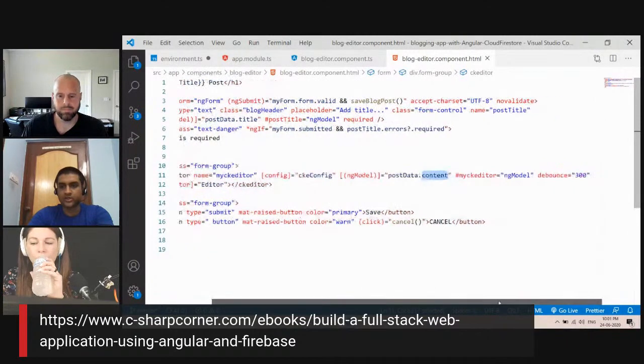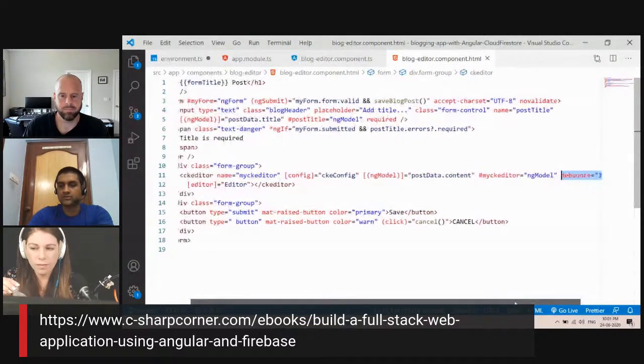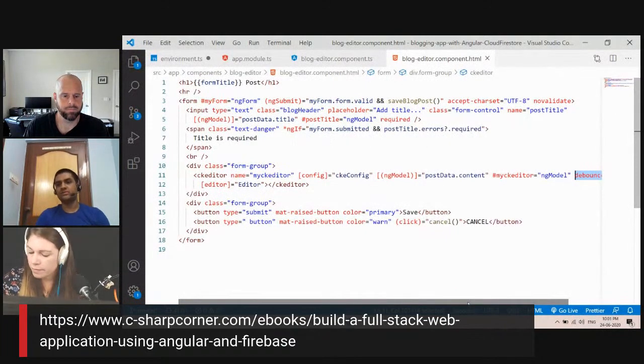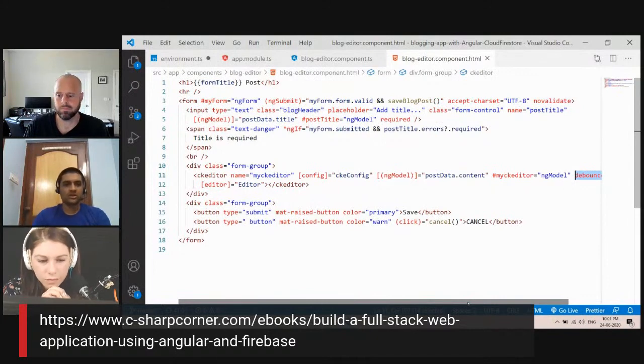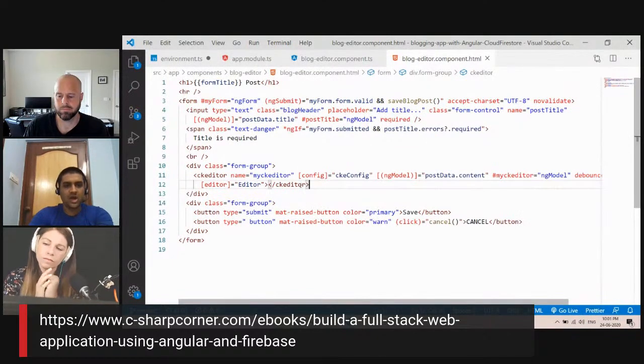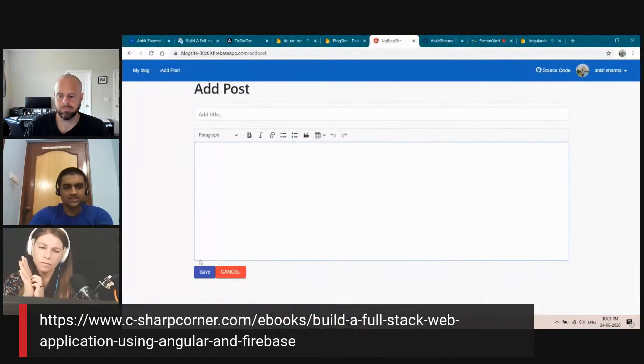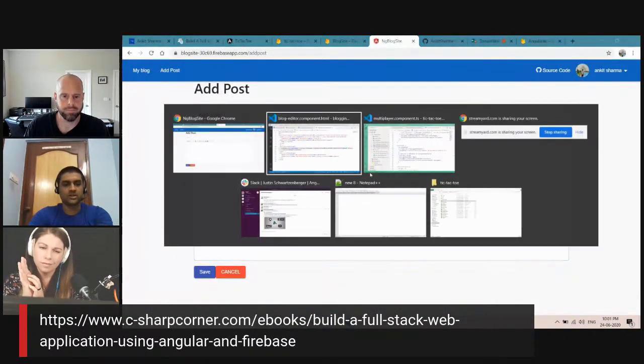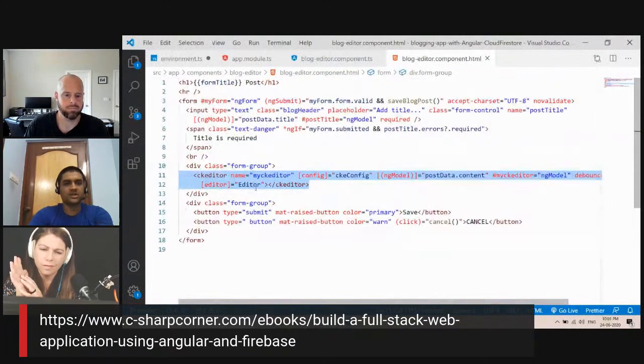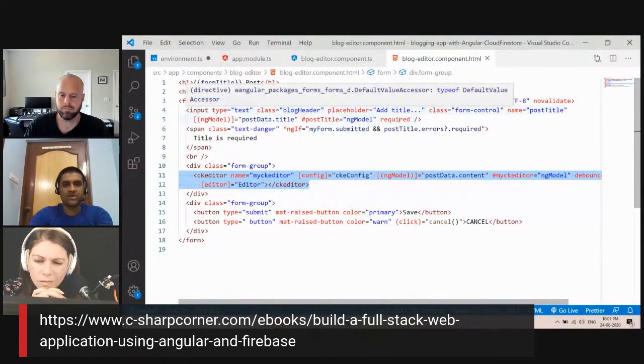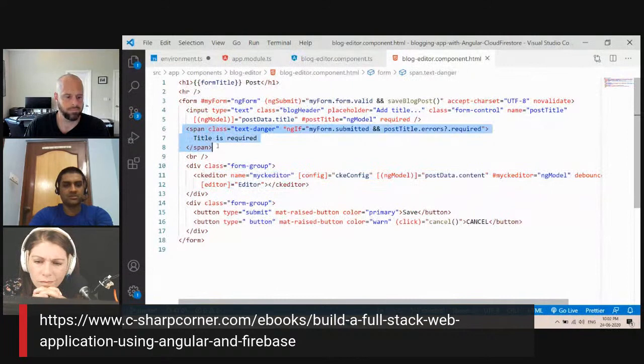And then I put a debounce here, so that it won't save every time. I put a debounce of 300 milliseconds, but it is just for a demo. Even if you remove the debounce, it will not affect a small demo application. So this block of code will show me this editor. And then we have save and cancel buttons, and again we have required field validations over here and some messages.